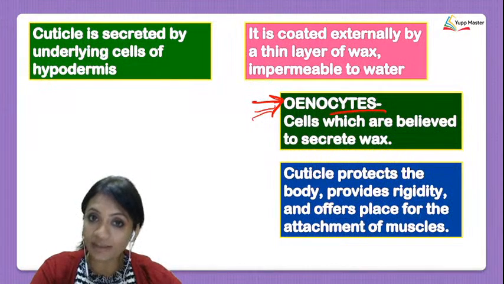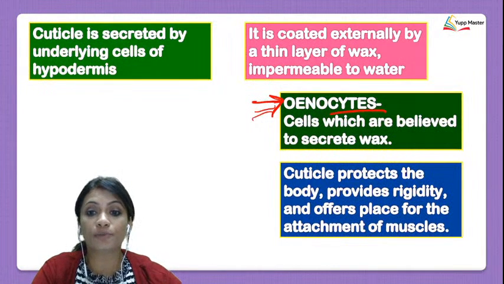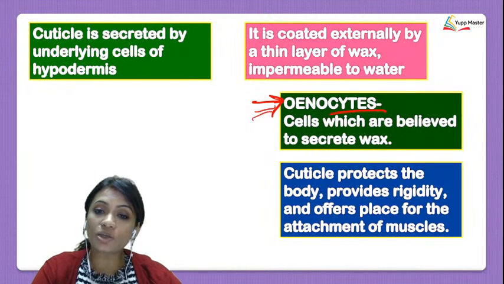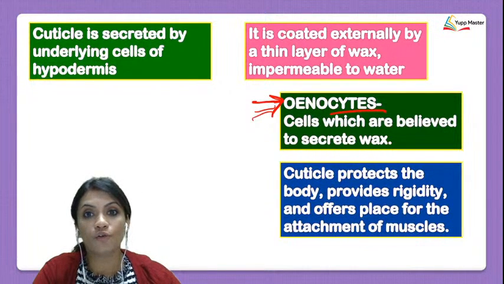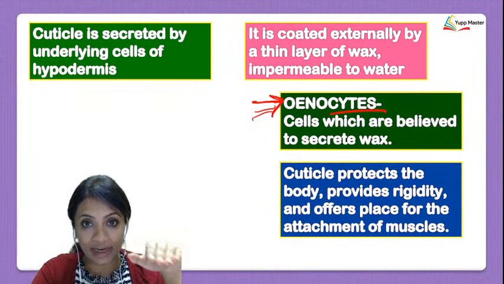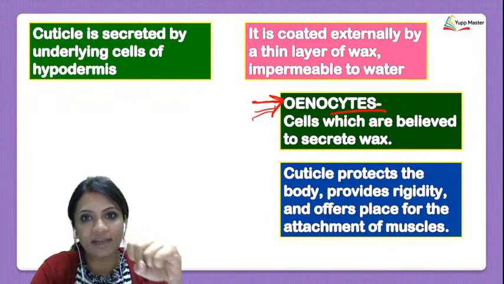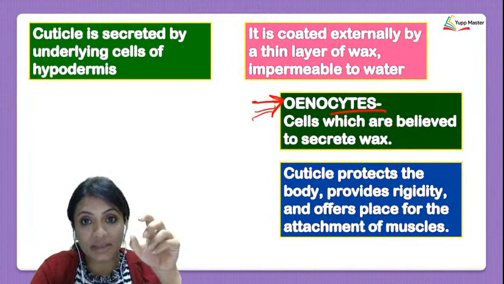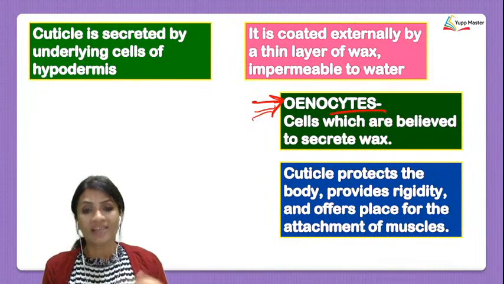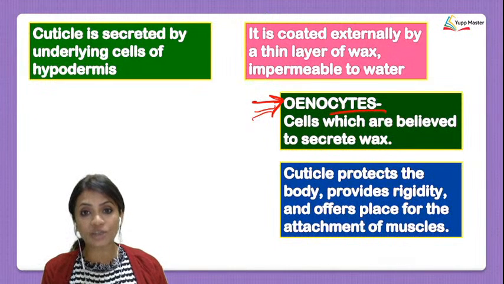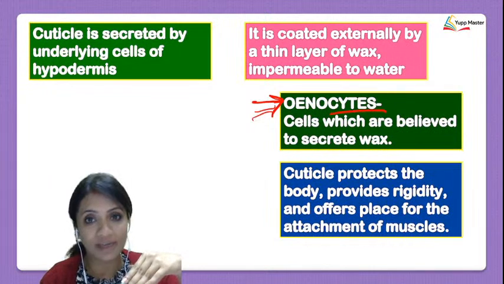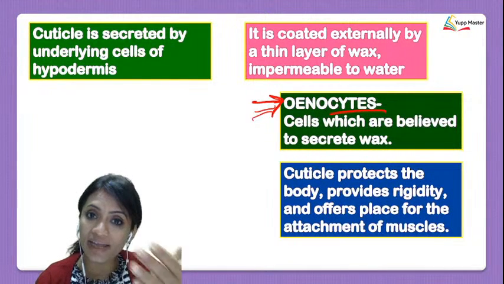We also see that the cuticle is going to protect the body. It provides rigidity, and it also allows the attachment of muscles of the cockroach. So wherever you have this exoskeleton of chitin, it behaves as a place where the muscles can get attached. Similarly, like how we have bones in our body, the skeletal system is meant for attachment of our muscles. The cockroaches don't have an endoskeleton. They have only an exoskeleton.